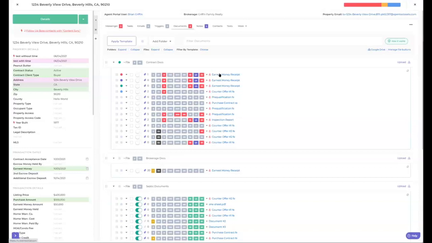We also added, so right now when you select a file role, it's going to change the name of that document to your file role.